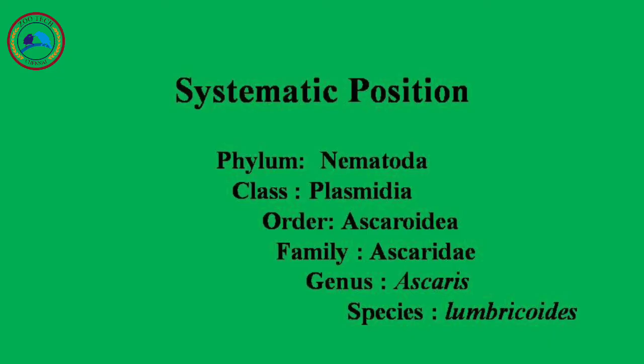Now the systematic position. In the animal kingdom, it is placed under phylum Nematoda, class Phasmidia, order Ascaroidea, family Ascaridae, genus Ascaris, species lumbricoides. The genus A should be in capital and the species l should be in small. This is binomial nomenclature, the system of classifying organisms by two names, one a generic name and the other a specific name. So the genus always starts with a capital and the species always starts with a small letter.